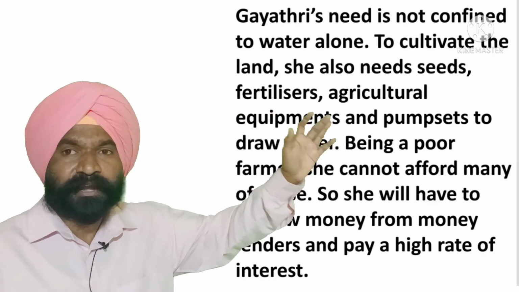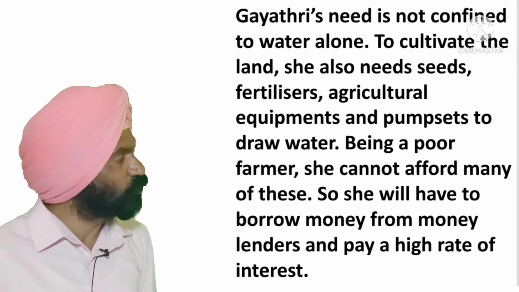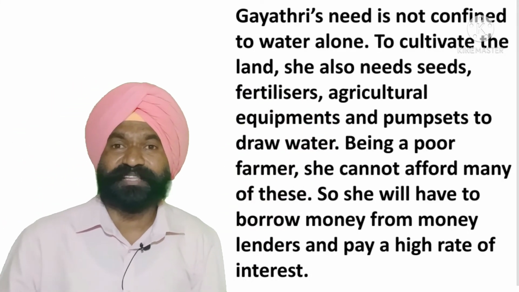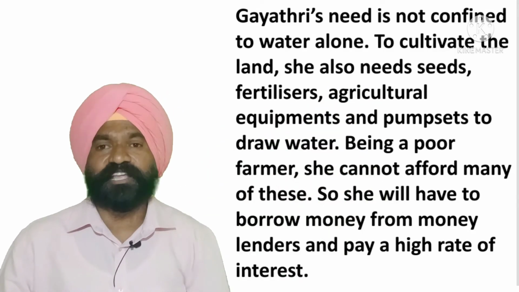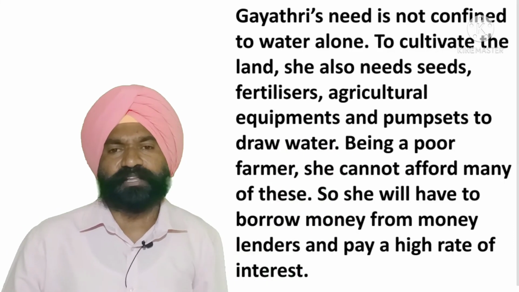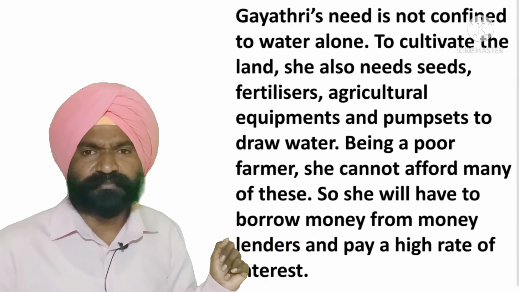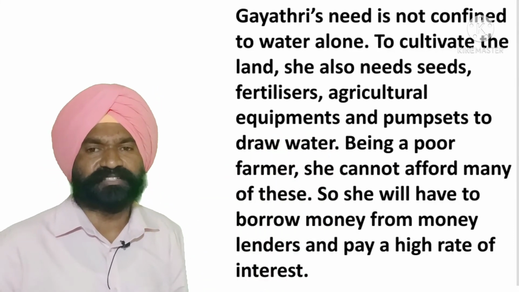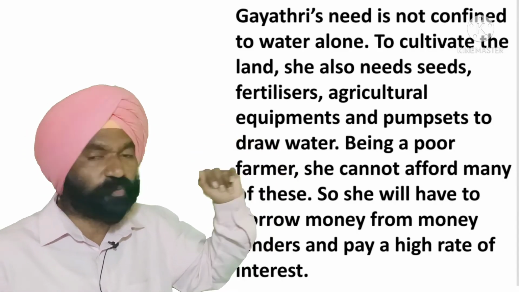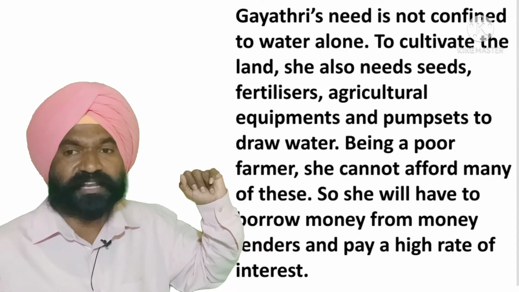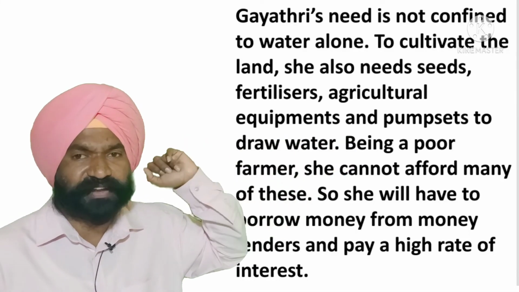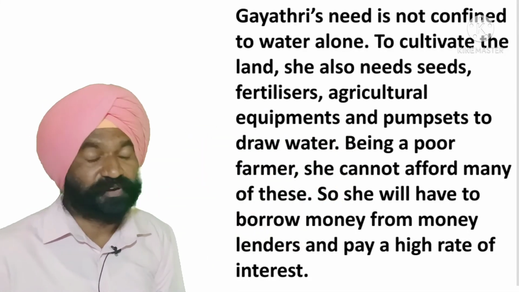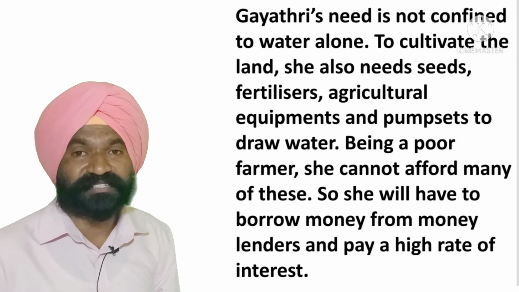Gayatri's need is not confined to water alone. To cultivate the land, she also needs better seeds, fertilizers, agricultural equipment and pump sets to draw water. Being a poor farmer, she cannot afford many of these. So she will have to borrow money from moneylenders or the bank. Moneylenders give money at a high rate of interest, so banks should come forward to provide loans to persons like Gayatri.